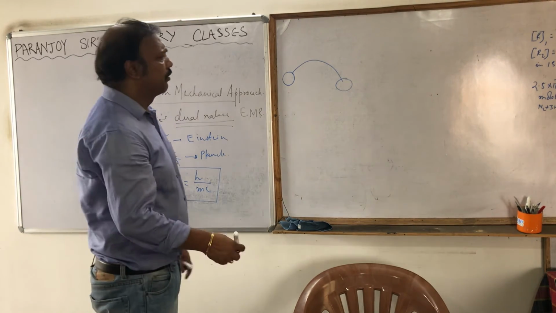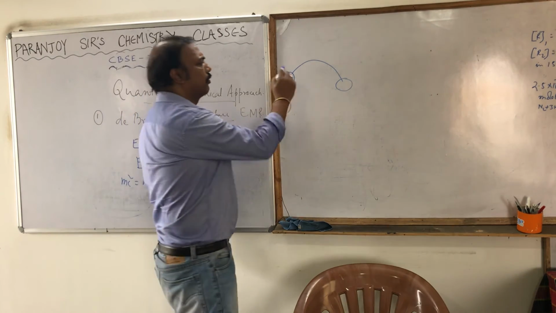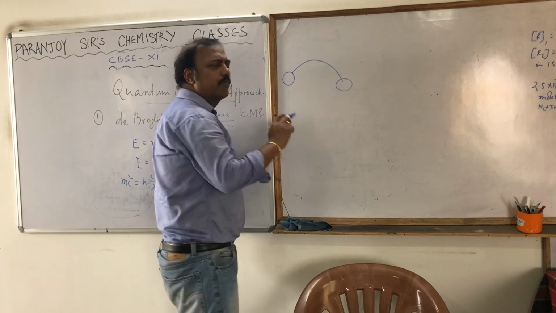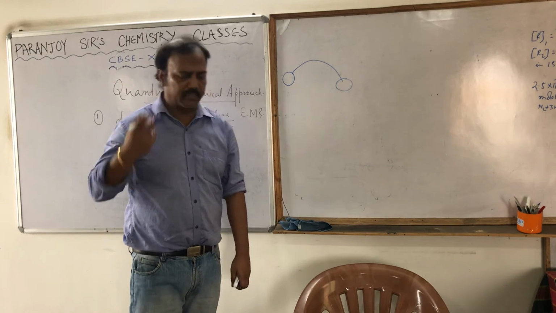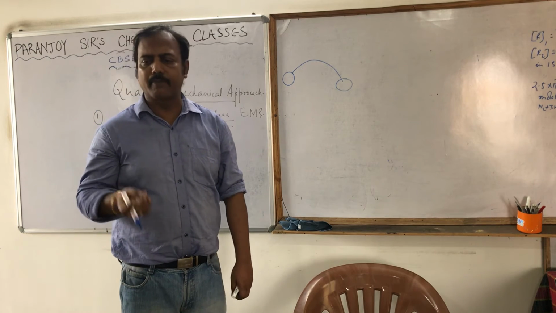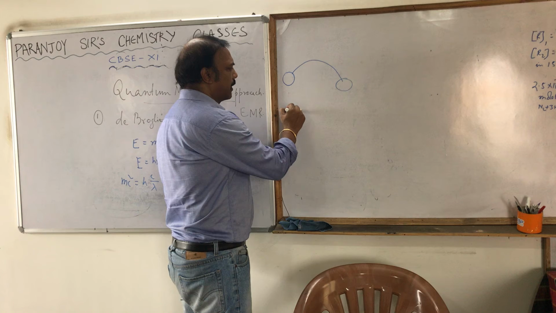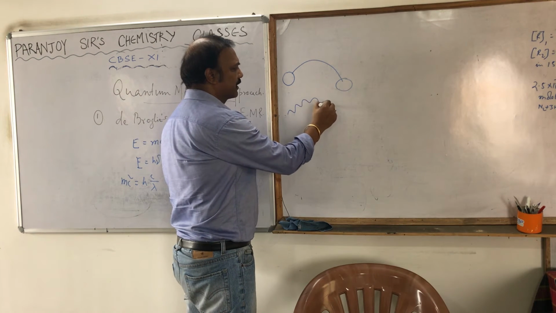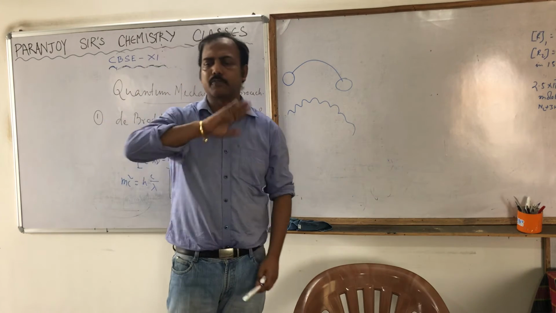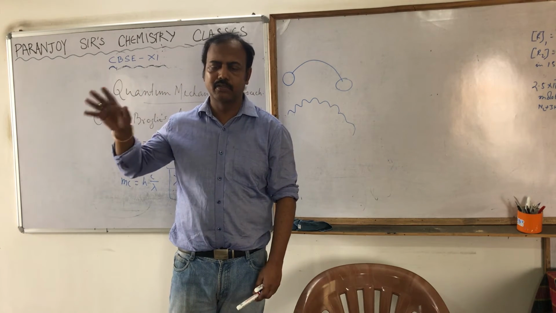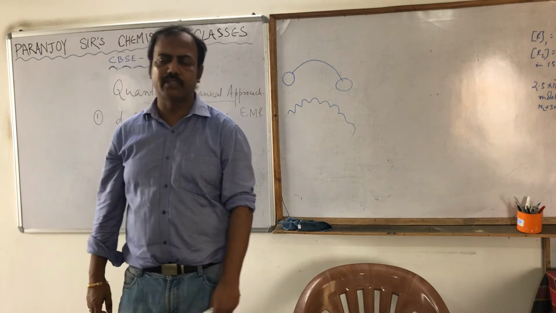But according to the theory, he told that the movement of the particle won't be like this. The movement of any particle, doesn't matter whether it is a microscopic subatomic particle or a macroscopic particle, will be like this. Means it is moving, but moving like a wave. So do you see a cricket ball moving like this? No. Why can't we see that the cricket ball is moving like this?